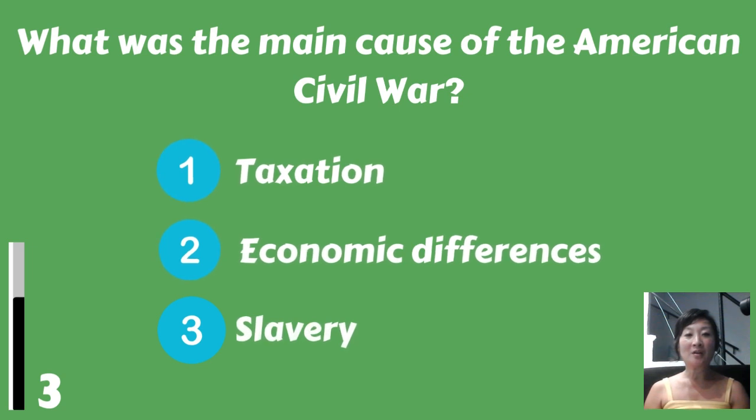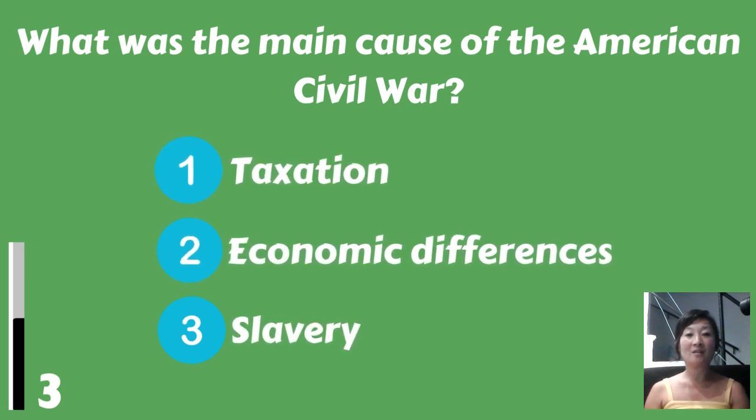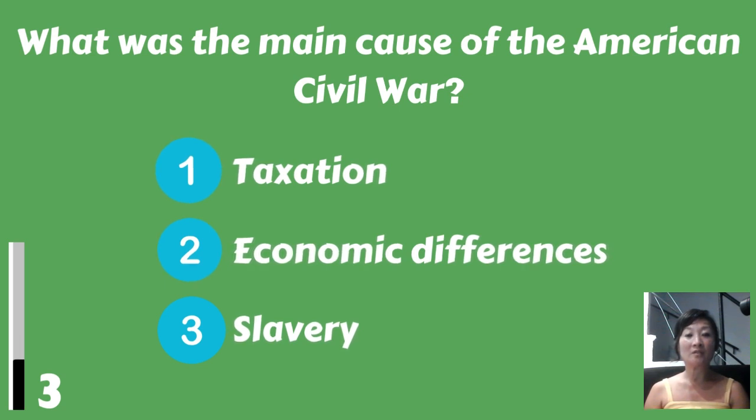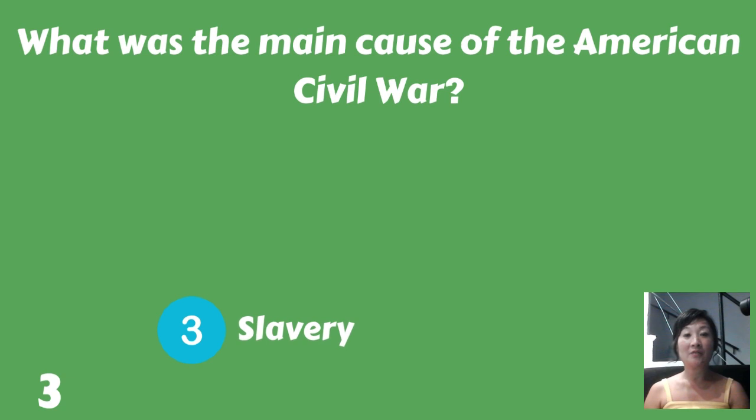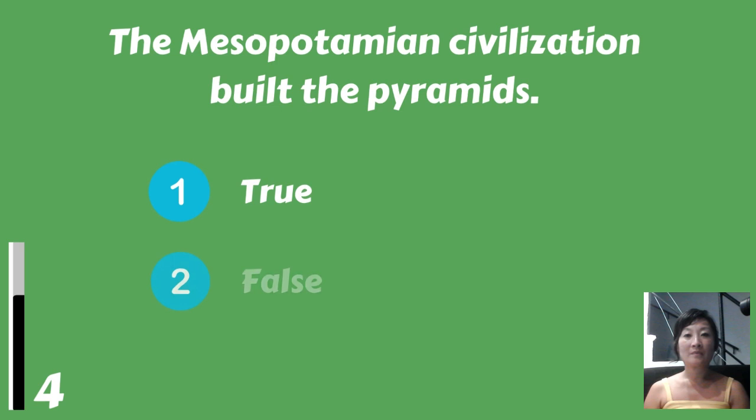What was the main cause of the American Civil War? Taxation, economic differences, or slavery? Slavery. The Mesopotamian civilization built the pyramids. True or false? False.